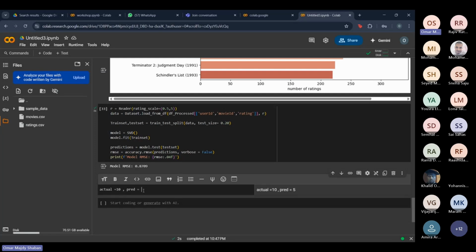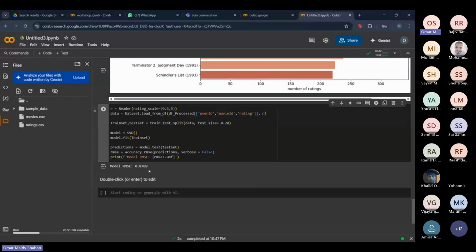So for example, if our prediction was 8, it's not really that big. It's actually a pretty good prediction, a pretty good outcome that we got. Or for example, if we got 2, that's a really big difference between 10 and 2. So this is what the mean squared error does. It just measures how big the error is.